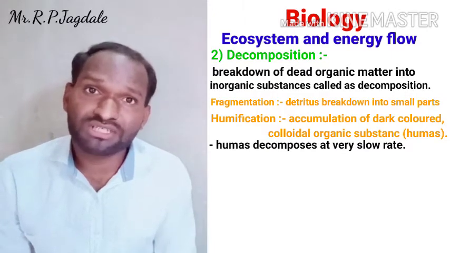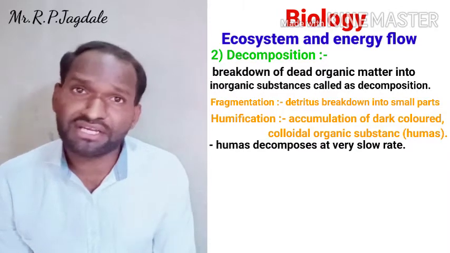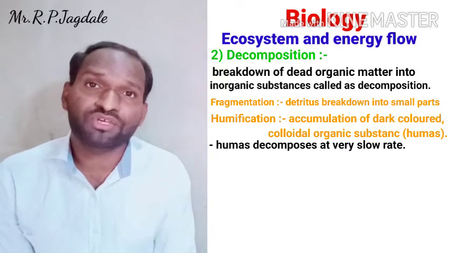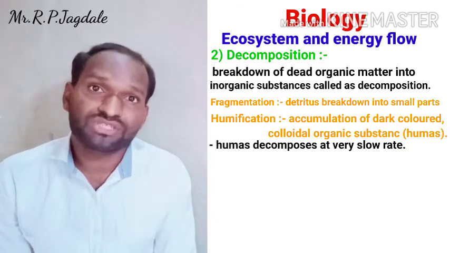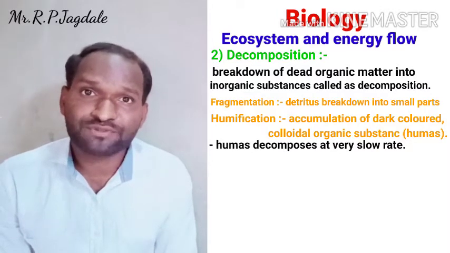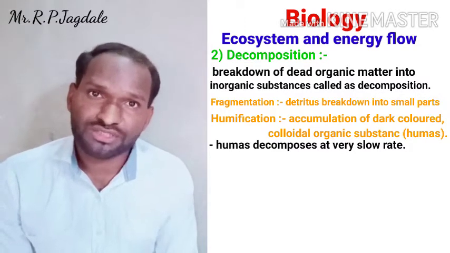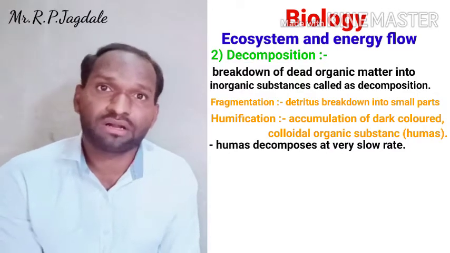So humus formation takes place in the humification process, where the detritus material is broken down again and again to form humus. It is a dark colored colloidal substance having more and more nutrient material, which is absorbed by the plants and other producers. This is called humification, the second part.